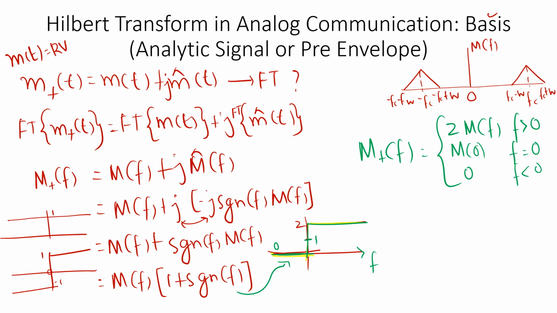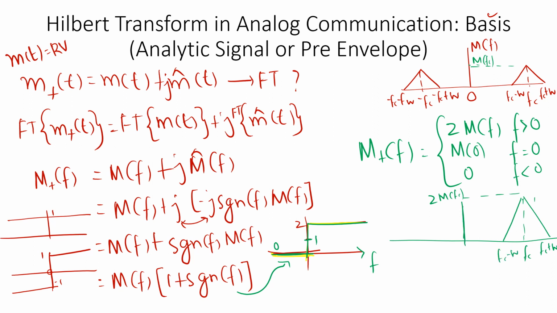If I plot M plus of f now, at f equal to fc, maybe I'll draw it here, initially this amplitude is M of fc. But now at f equal to fc, it will be 2 times M of fc, and this is fc plus W, fc minus W, right?